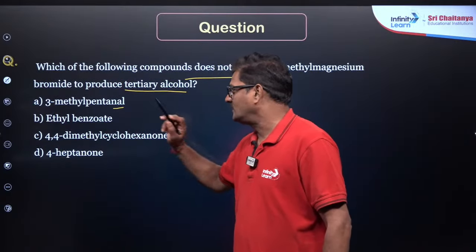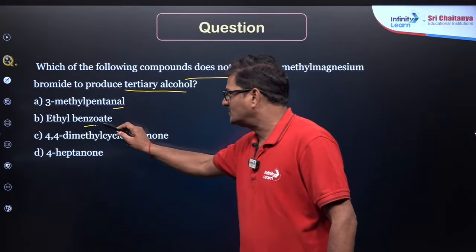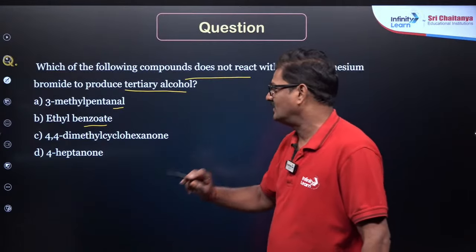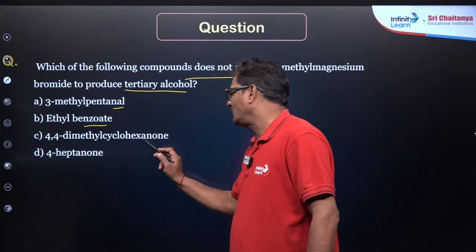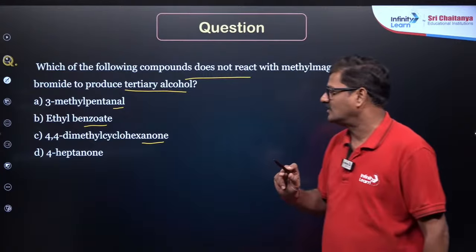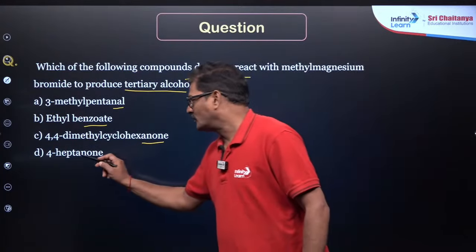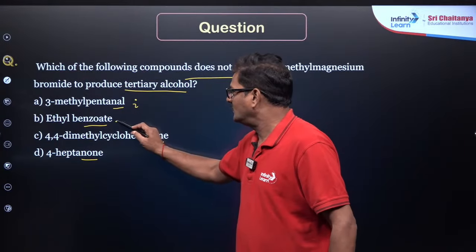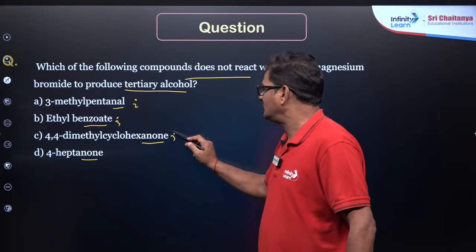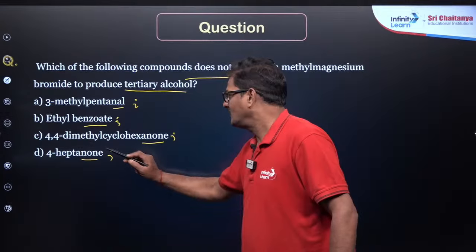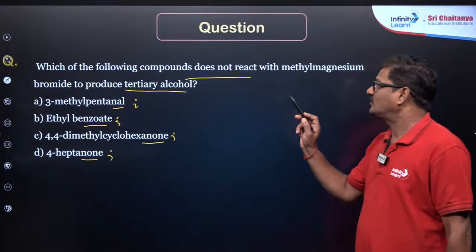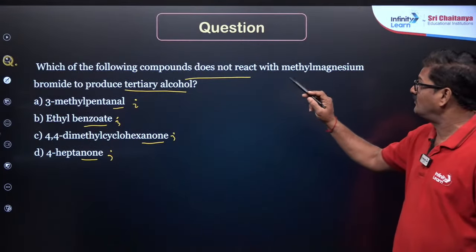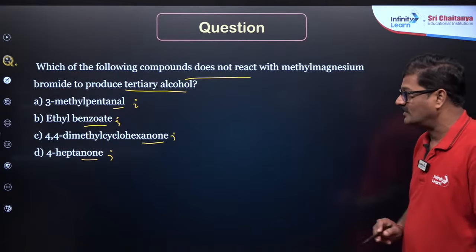Ethyl benzoate is an ester, gives tertiary alcohol. 4,4-dimethyl cyclohexanone is a ketone, gives tertiary alcohol, and heptanone is a ketone, gives tertiary alcohol. ये secondary देते, ये tertiary देते, ये tertiary देते and a tertiary देते. So, which of the following compounds does not react with methyl magnesium bromide to produce tertiary alcohol?